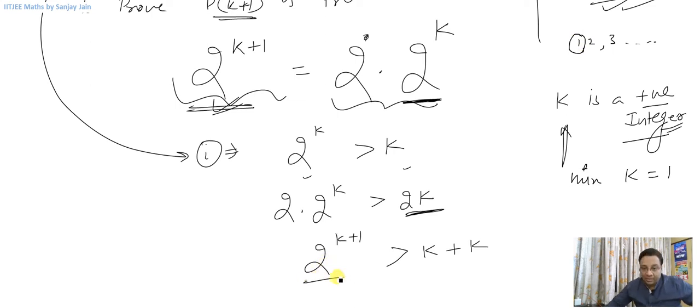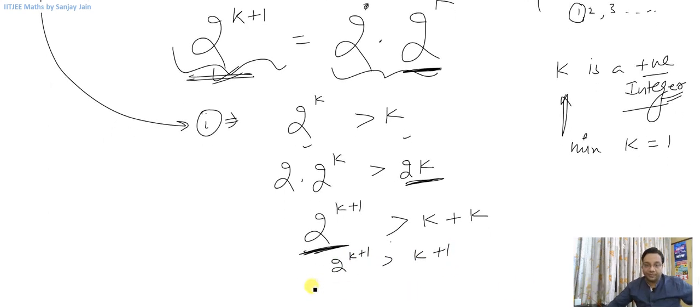Now if this is greater than k plus k, this will definitely be greater than k plus 1, right? You understand what I have said? If 2 raised to power k plus 1 is greater than k plus k, then it will definitely be greater than k plus 1, because this k I am replacing with the minimum that it can have.